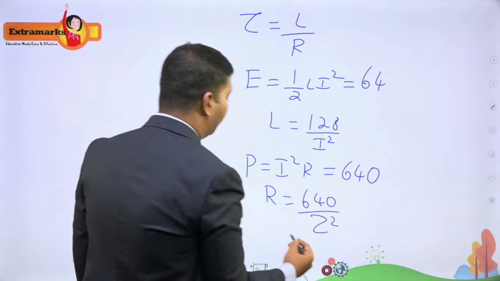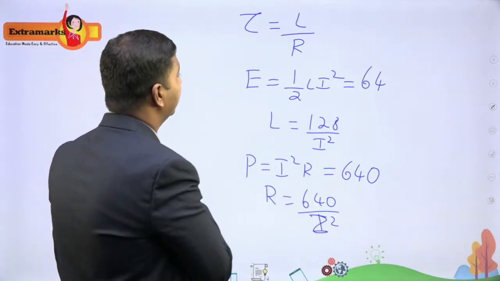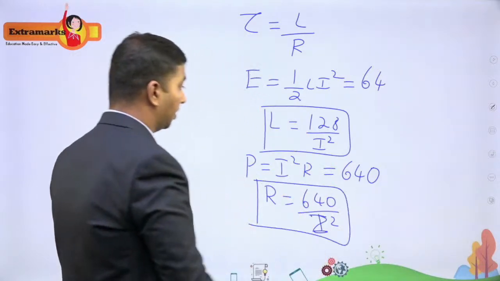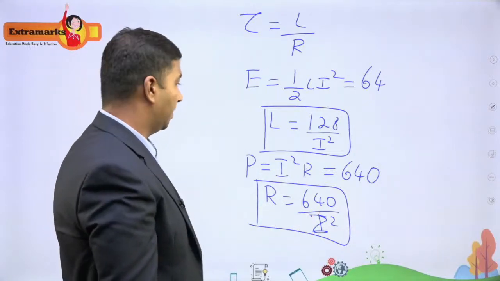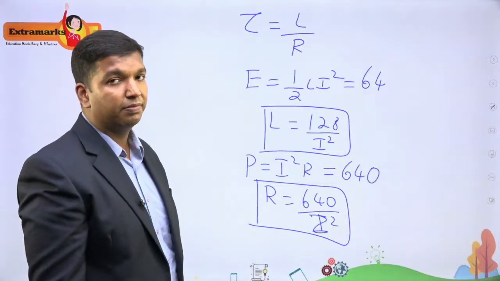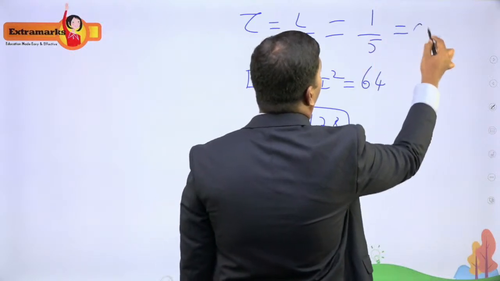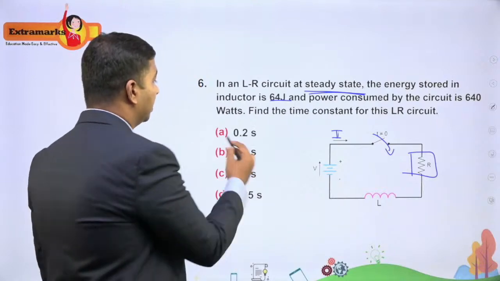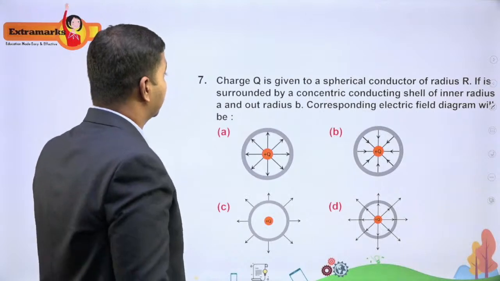So I have an expression for R and for L in terms of I square. Let me substitute it here. You have 128 by I square divided by 640 by I square. So finally I'll be getting 128 by 640, which turns out to be 1 by 5, which is 0.2 seconds. So the correct answer is 0.2 seconds. That is the answer. Now let us go to the next question. Yes, interesting question.